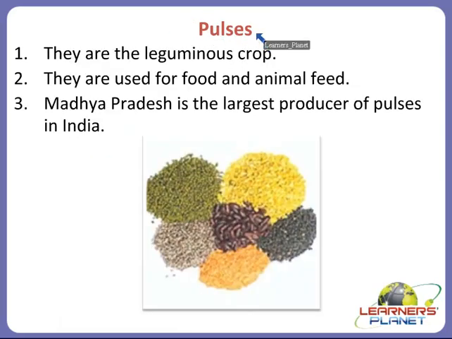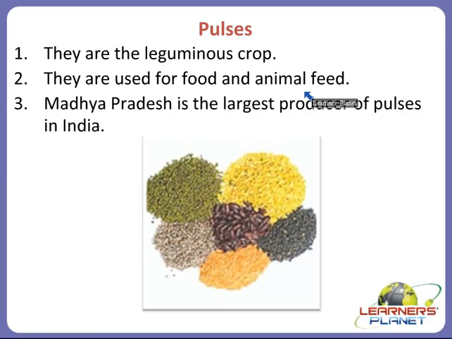Yes children, the last one is pulses. Pulses are actually leguminous crops, and they are used for food and animal feed. So we include pulses as a major part of our diet, and for animals also it is very beneficial because pulses contain a high amount of protein.